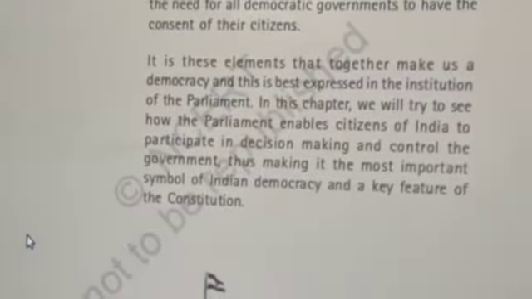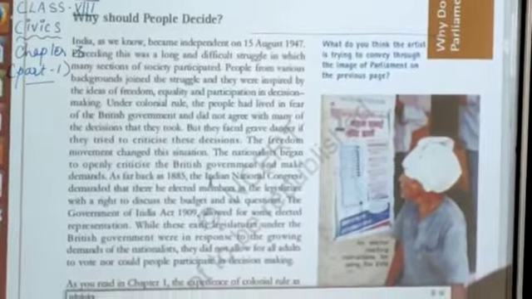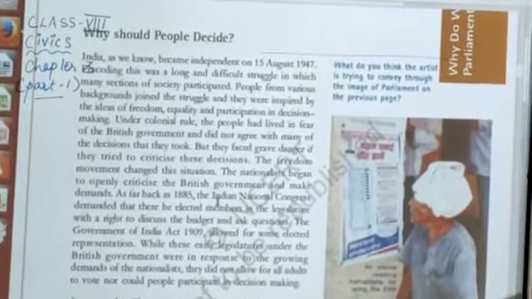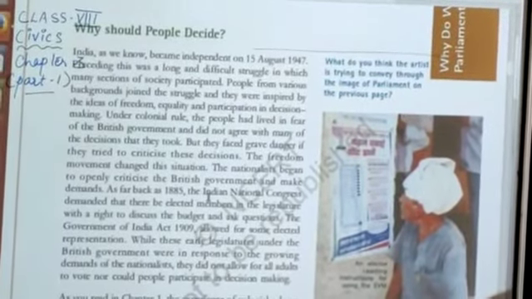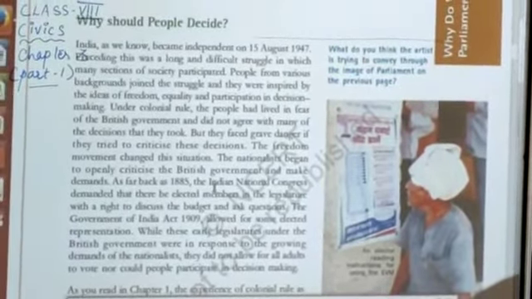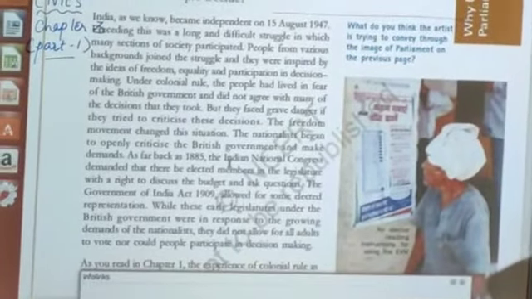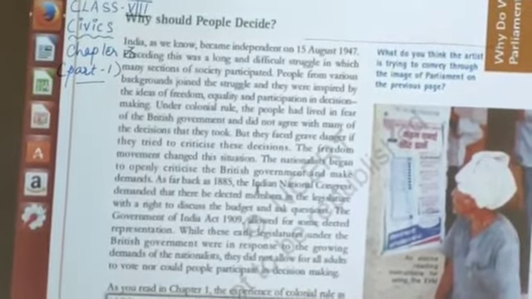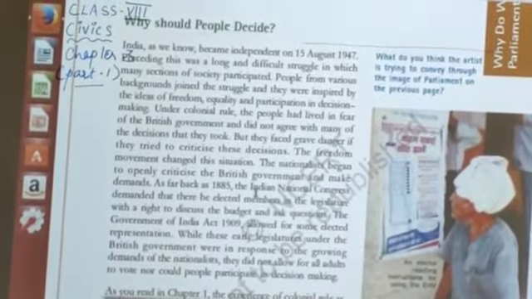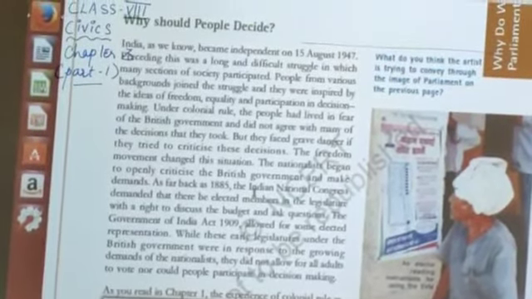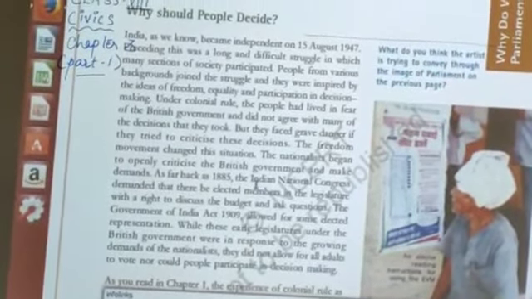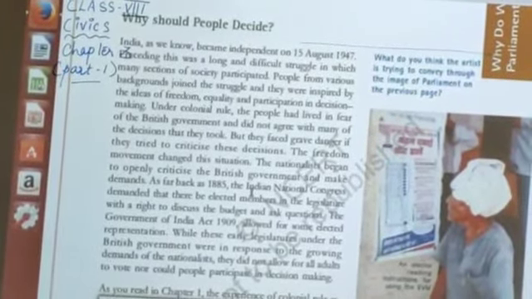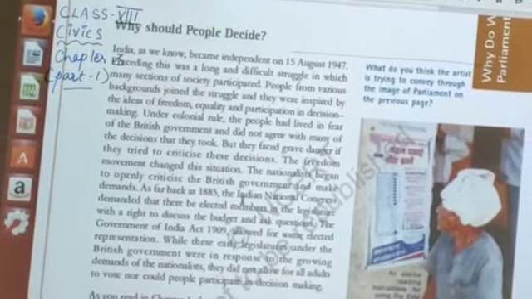Okay, now children, we will see why should people decide? India, we all know, became independent on 15th of August 1947. Preceding this was a long and difficult struggle in which many sections of the society participated. Each and every section of the society came forward and participated in this freedom struggle, and after a long struggle we got independence on 15th of August 1947.